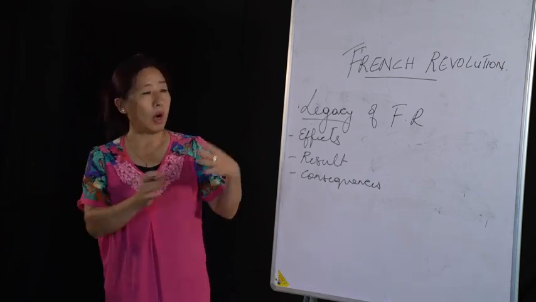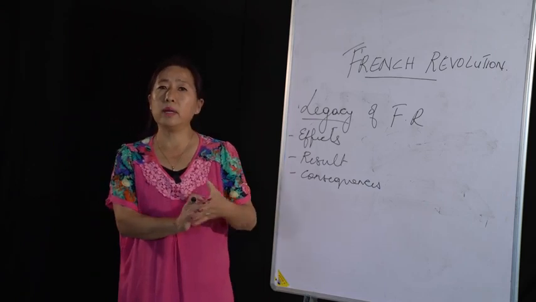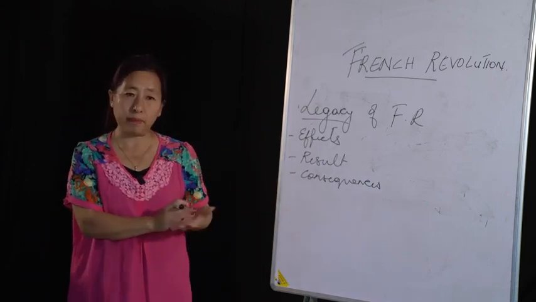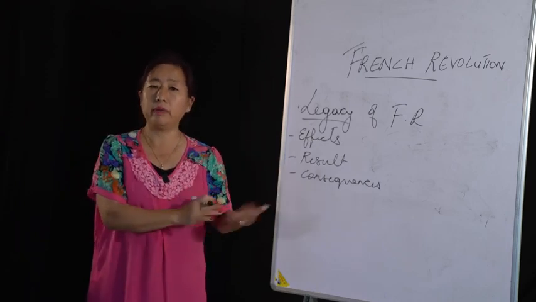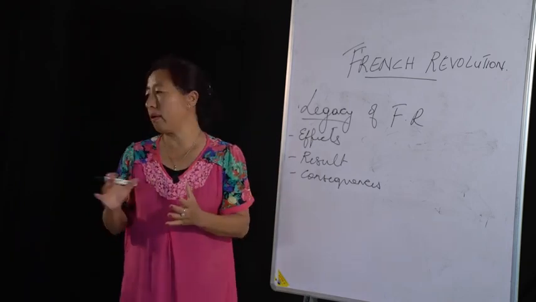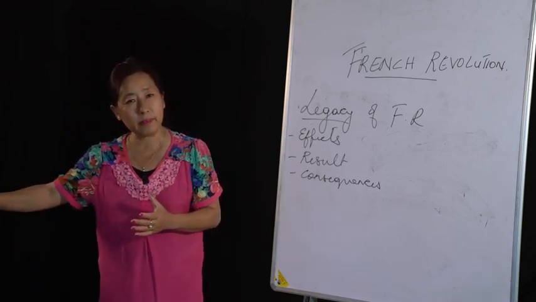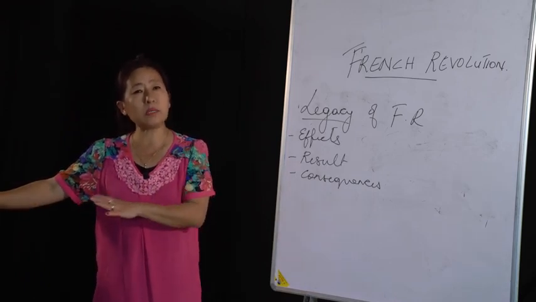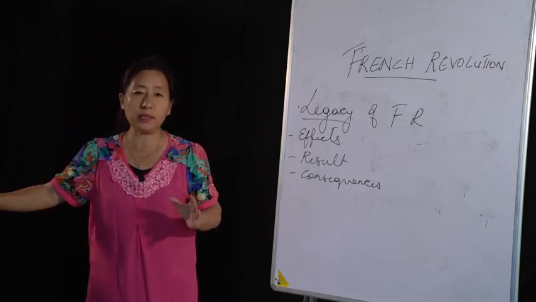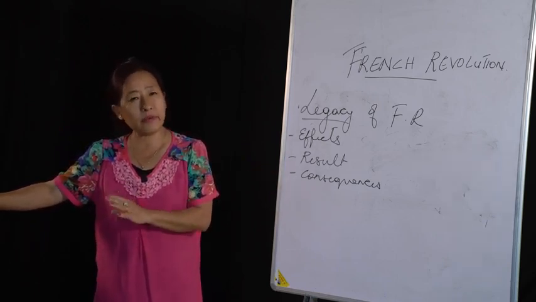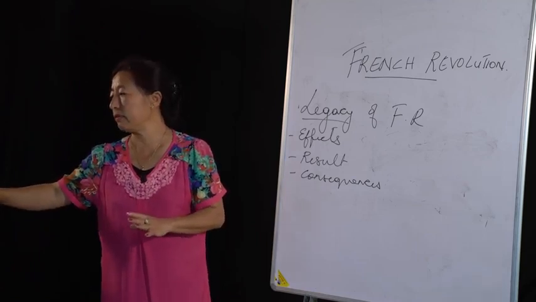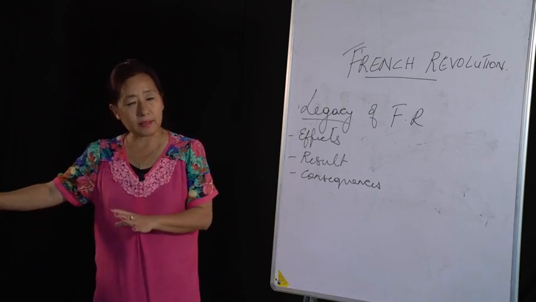They saw how the French people had fought against their king, their monarchy, and how they got freed from the monarchy system. So this greatly encouraged the Asian and African people, and they started believing that if the French people can do it, then the Asian and African people can also do it. Thus they started fighting for their independence.